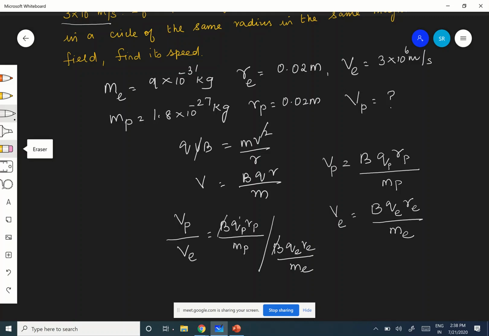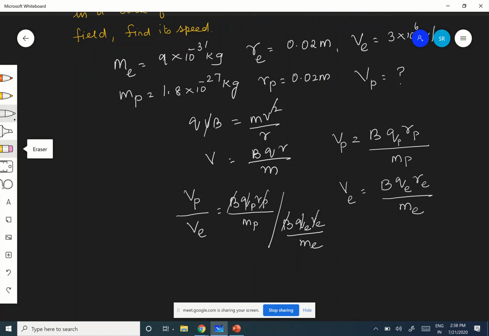B cancels, the charge of proton and charge of electron is same, and it is given both are moving in circles of the same radius. So the radius is also same, everything will cancel. Therefore you will be getting VP by VE, that is nothing but ME by MP. ME by MP.